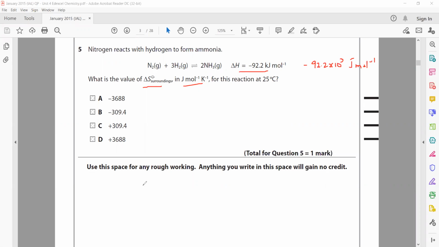The entropy of the surroundings is given by minus delta H by T. So it will be minus into minus 92.2 into 10 to the power 3, divided by the temperature in degrees centigrade, so we have to add 273. So it will be 298 Kelvin. When we solve, this comes out as 309.4 joule per mole per Kelvin.